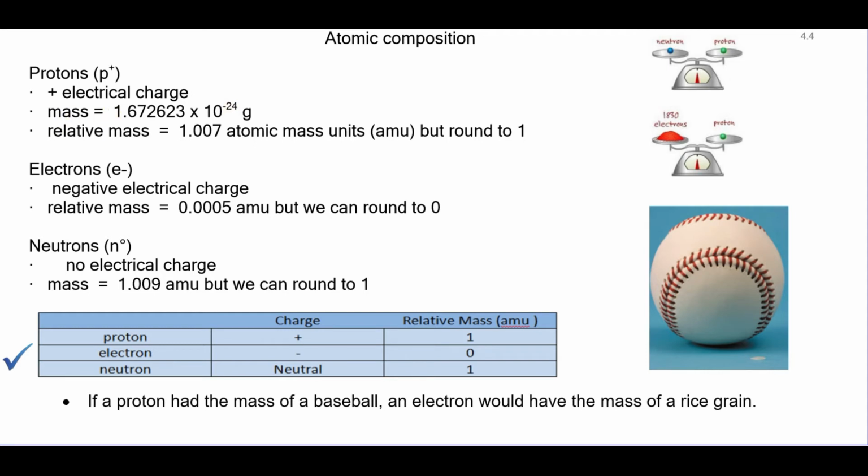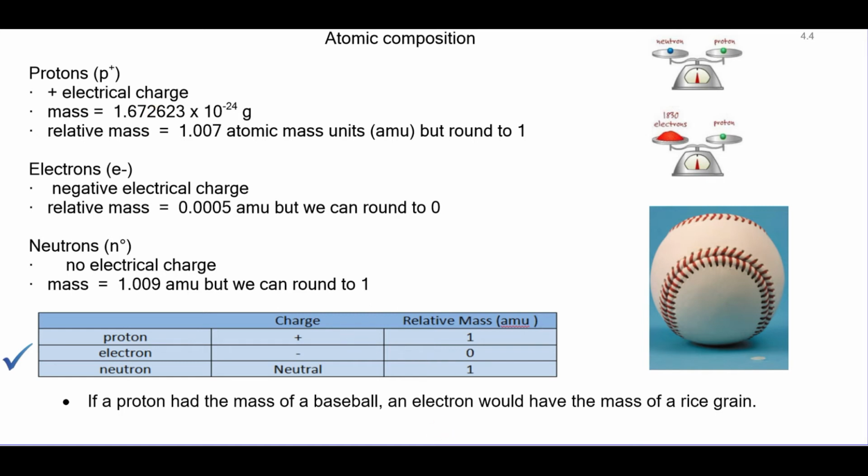Instead of writing those small numbers, we have come up with a unit, the atomic mass unit, abbreviated AMU, and we say that the proton has approximately 1 AMU. Electrons have a negative charge. They are so small, about 1/2000 of an AMU, 0.0005 AMU, so we round them to 0. The neutrons do not have an electrical charge, but their mass is very similar to the protons. You do not need to know this extremely small number, but you do need to know this chart.